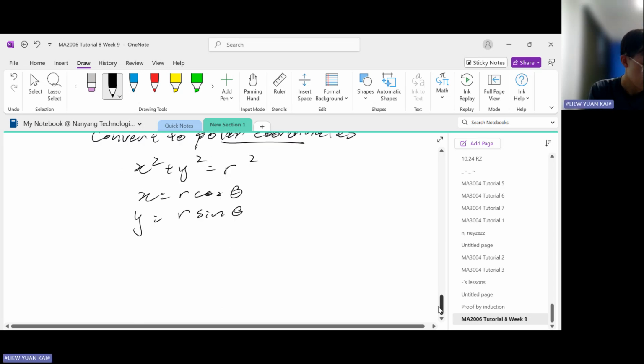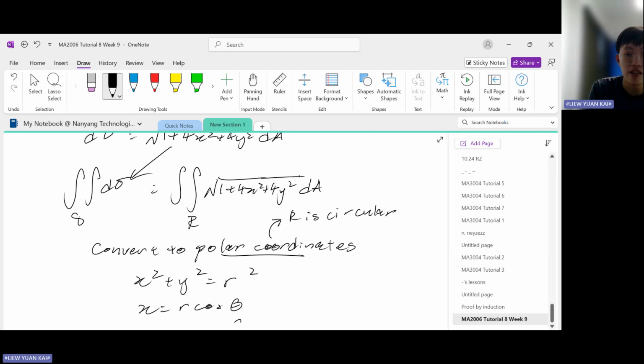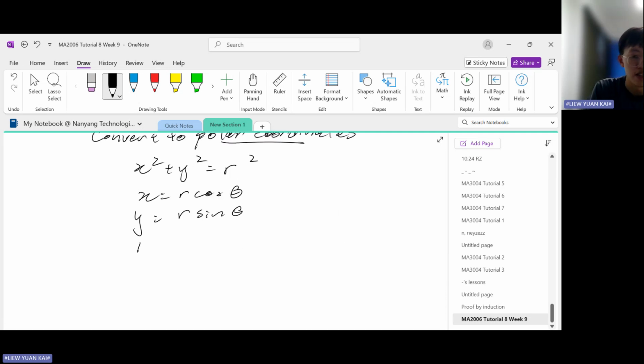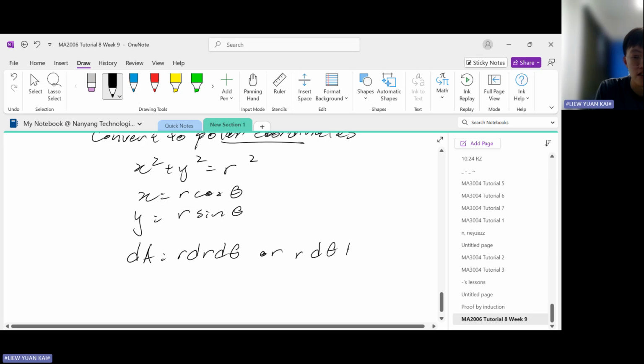Okay, so what else do we need to know? We also need to convert this dA into the polar coordinate system. And in the polar coordinate system, dA is given by r dr d theta. Or you can also swap them around, so you can say r d theta dr. It doesn't matter.